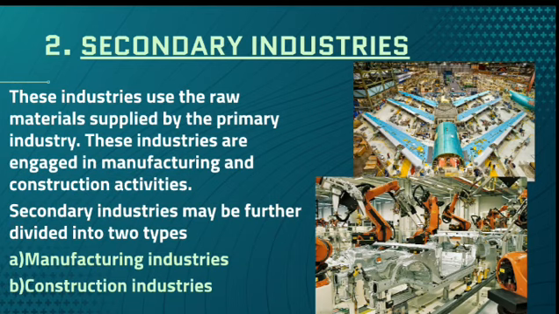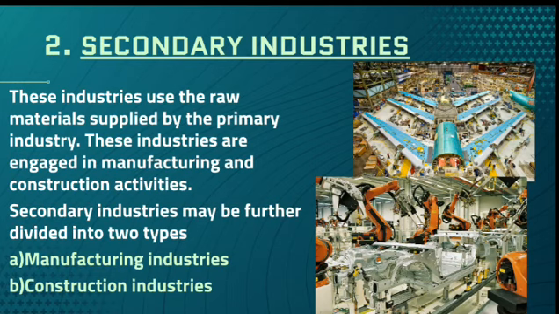Now we'll go to the second category, that is the secondary industries. These industries use the raw materials supplied by the primary industry. These industries are engaged in manufacturing and construction activities. So secondary industries may be further divided into two types, that is manufacturing industry and construction industry.